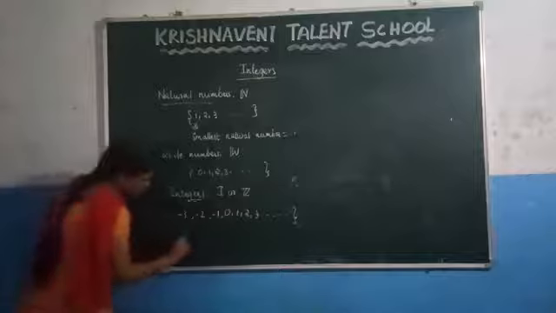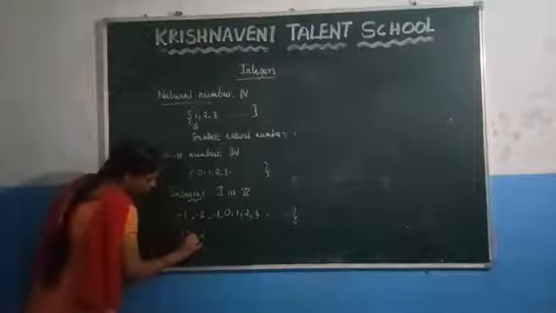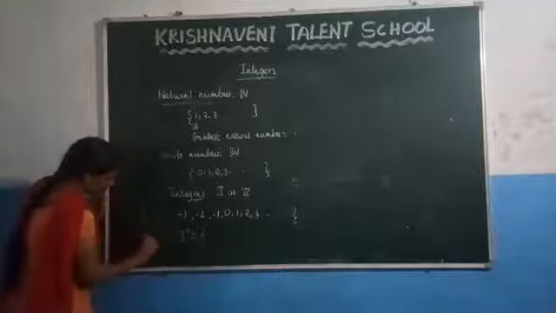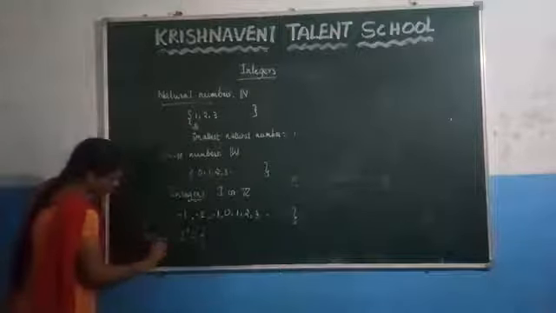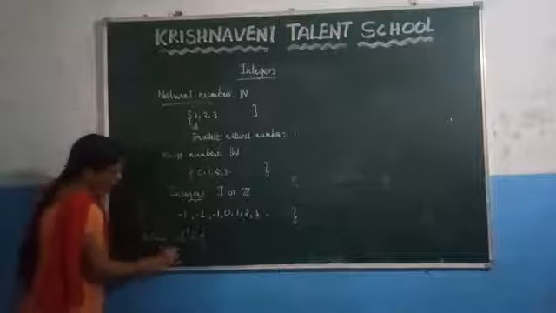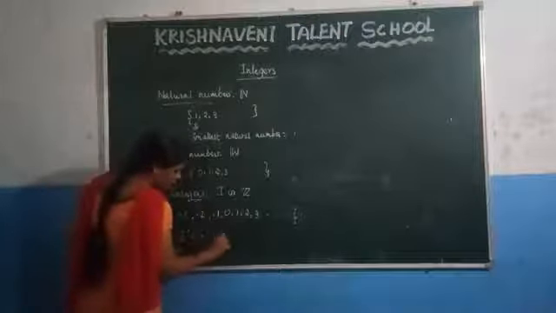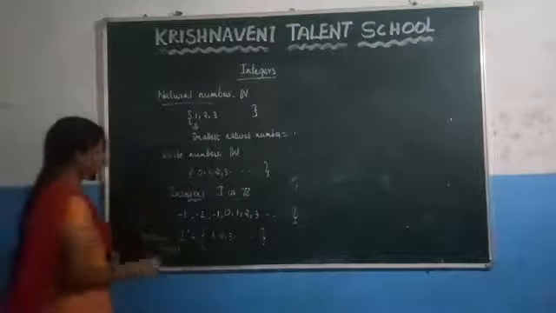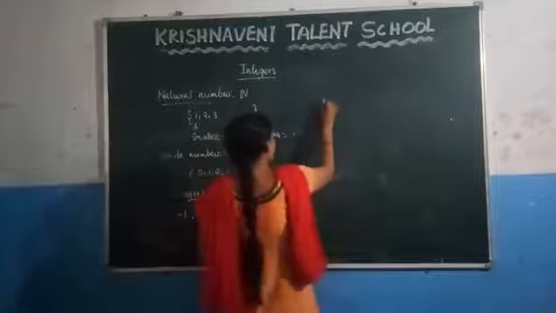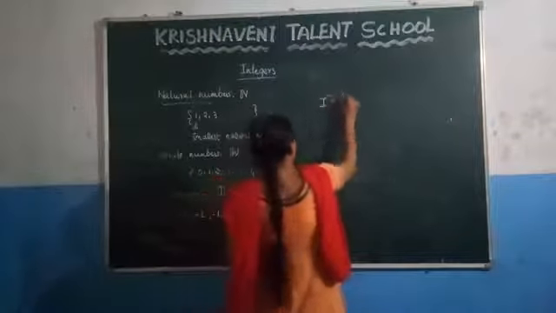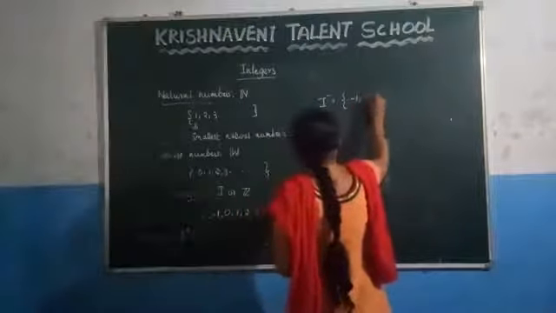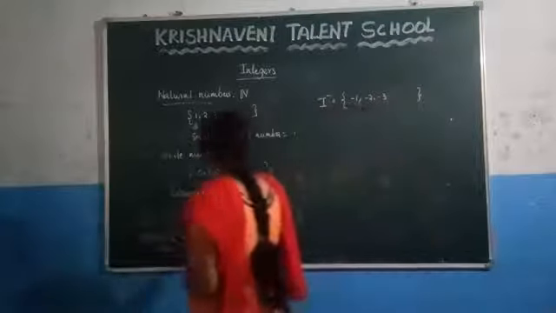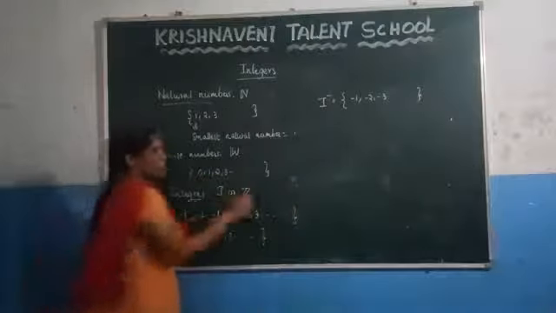And these positive integers are denoted by the letter I plus. These are the positive integers. What are the positive integers here? 1, 2, 3 up to so on. These are the positive integers. And the negative integers are denoted by the letter I minus. And what are the negative integers? -1, -2 and -3.